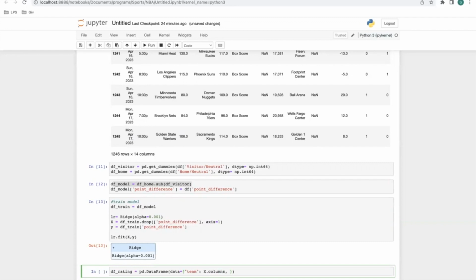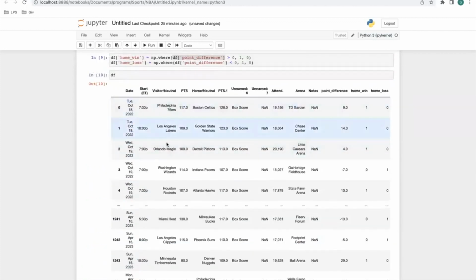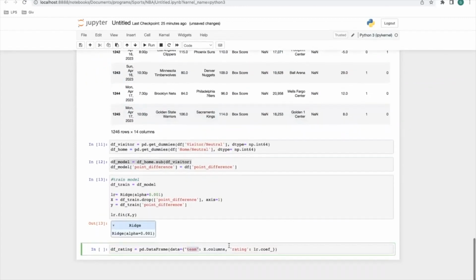All right. And then we're going to label it rating, and that's going to be the coefficient. So the model will be returning a coefficient and we're basically just going to use it as the rating. It's just going to return a coefficient and we're just going to assign it to rating. But the team, which is up here, is essentially going to be the team and the coefficient next to it, which is returned from where we fit it in here.